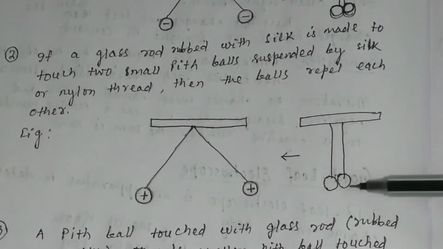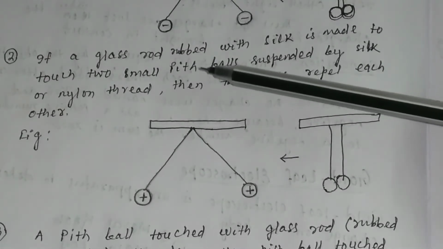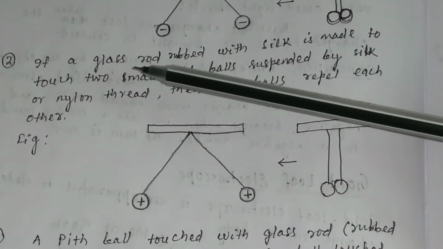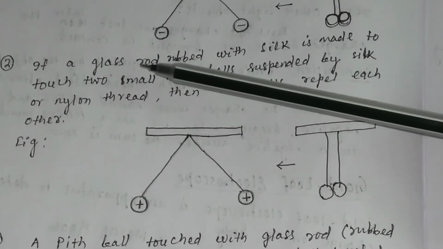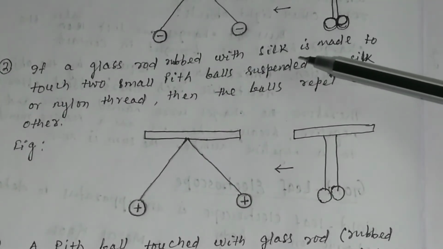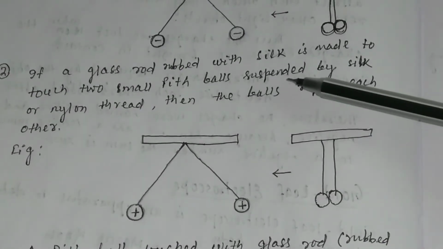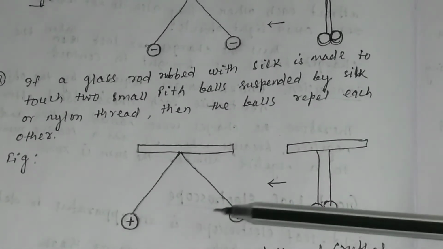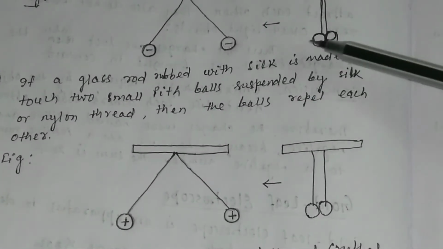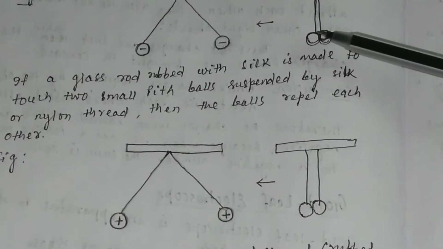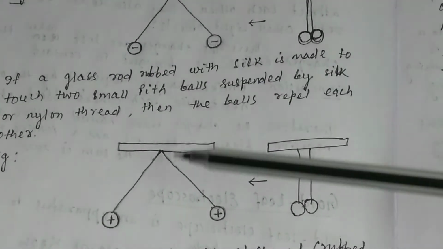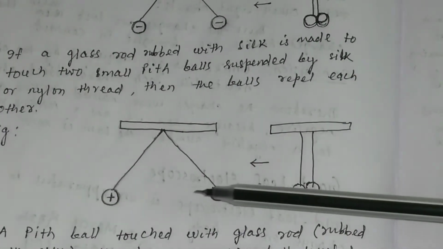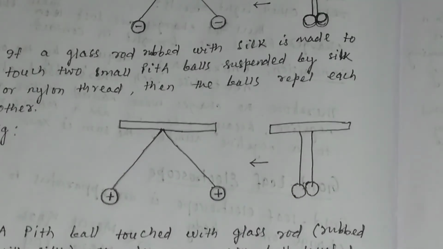Now, if the two pith balls are touched by a glass rod which is rubbed with silk, then what will happen? The pith balls suspended by silk or nylon thread also repel each other like this. Previously if you touch them with plastic rods, they repel. Here also if you touch them with glass rods, the two pith balls will repel each other.